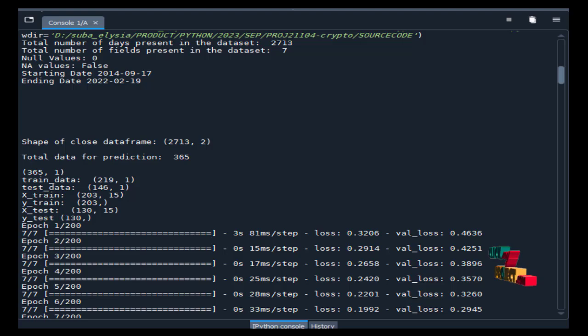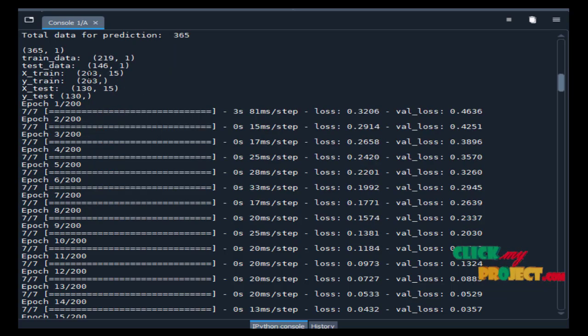After executing our main code, we find the total number of days in the data set, and then the total number of fields. These two are the pre-processing steps. We have to find the null values and NA values. Here we have the data set from a particular start date to a particular end date. We classify which date it starts from and which date it ends on. This is the shape of our data set, and then the prediction, with the total number of days predicted.